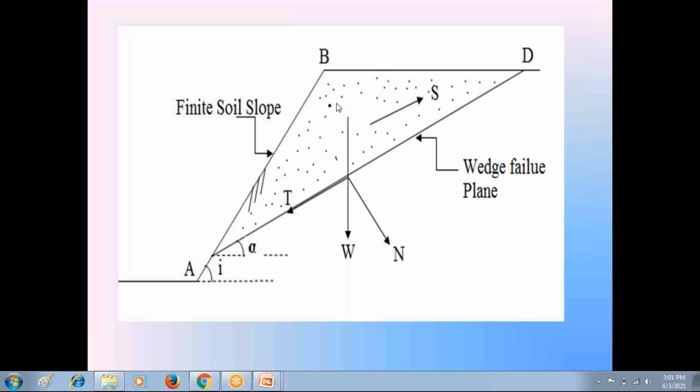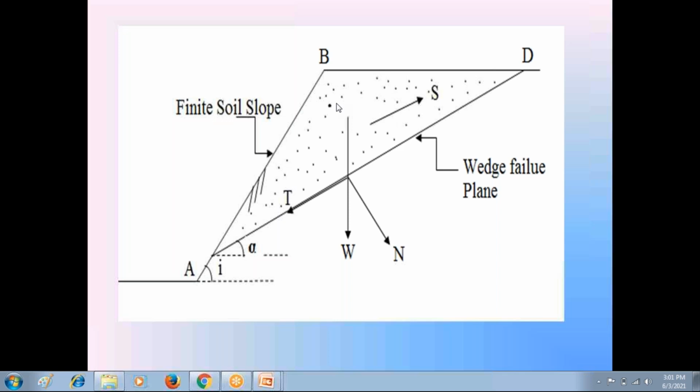If you have any doubts, please ask me. Because this procedure is entirely new to you, the graph sheet, the preparation of a plan on the graph sheet, taking the failure surface on the graph sheet, and calculation of weight W, the forces N and T, the force S, and finding the factor of safety.